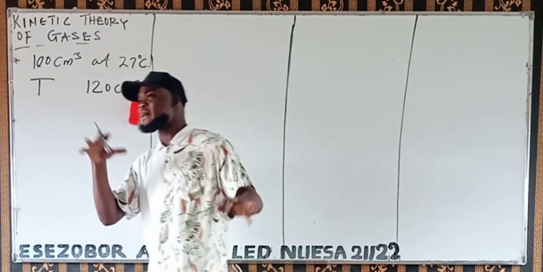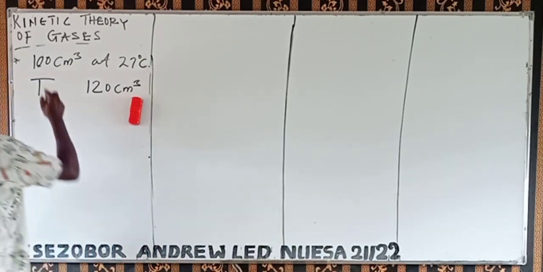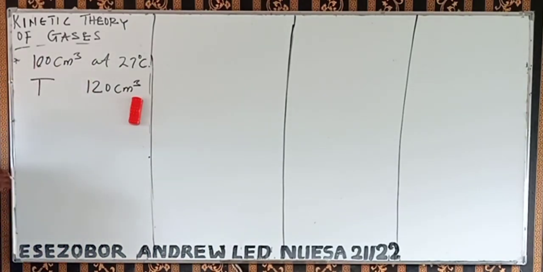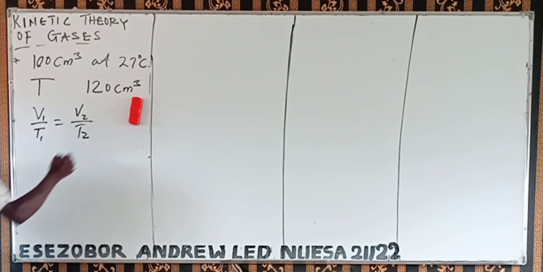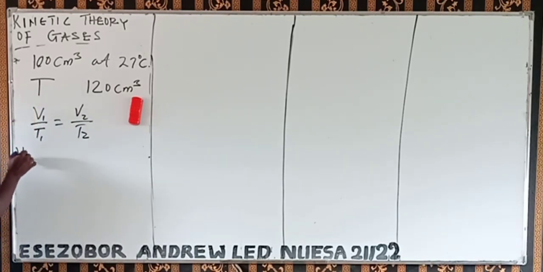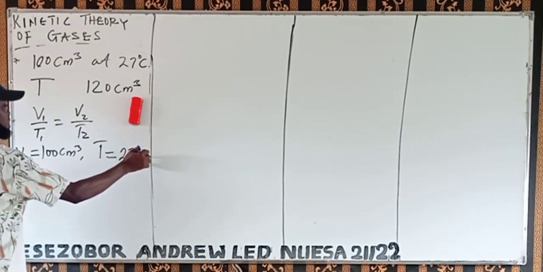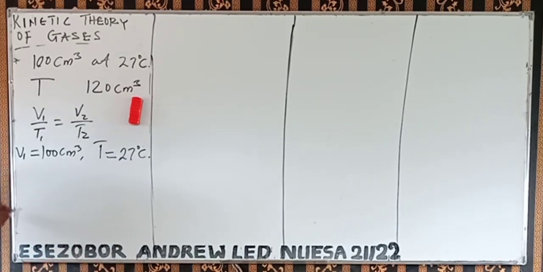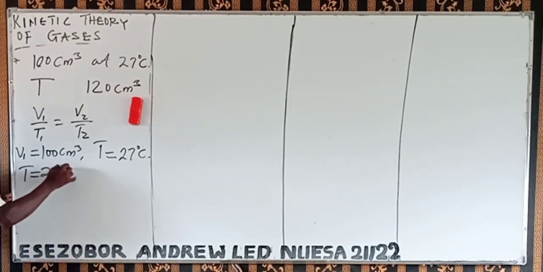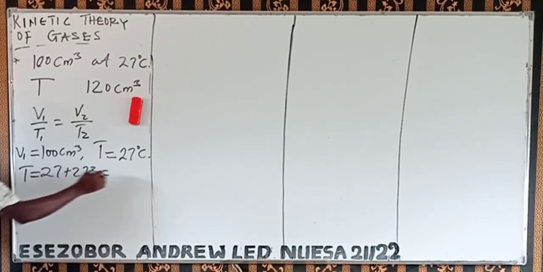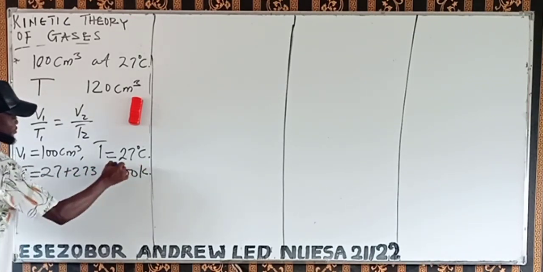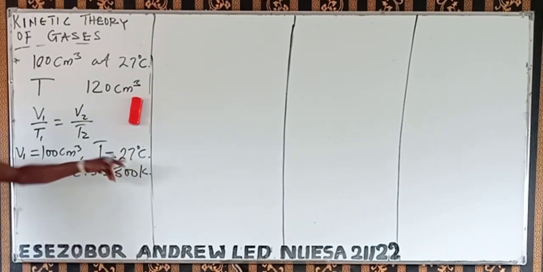Now, of those 5 formulas I gave you, which one relates volume and temperature? V over T is equal to a constant, which is V1 over T1 is equal to V2 over T2. Now what's our V1? The first volume was 100 cm3. Then the temperature was 27 degrees Celsius. I told you this temperature should be in Kelvin. So the temperature will be 27 plus 273, which is 300 Kelvin. That is the temperature you're going to use, not this. Take note of that too.